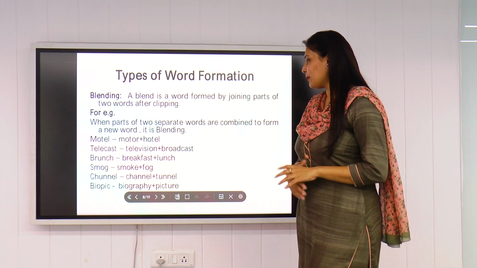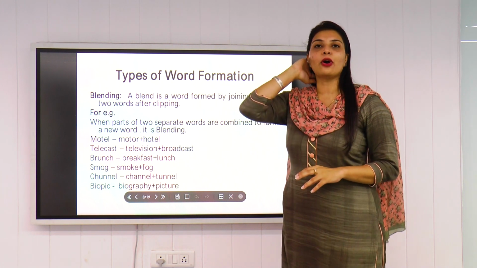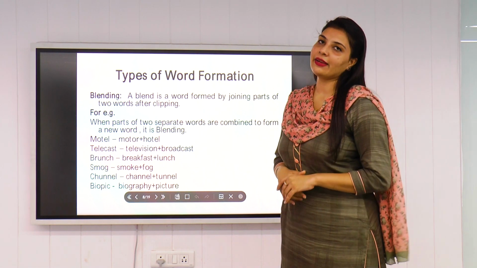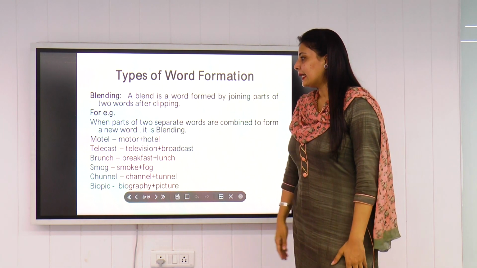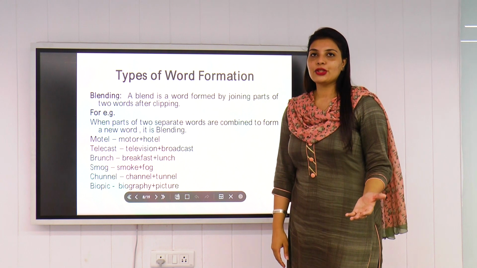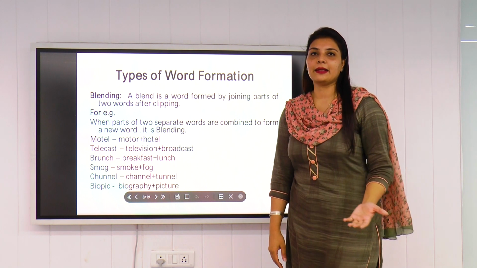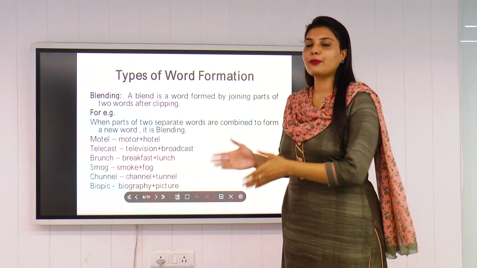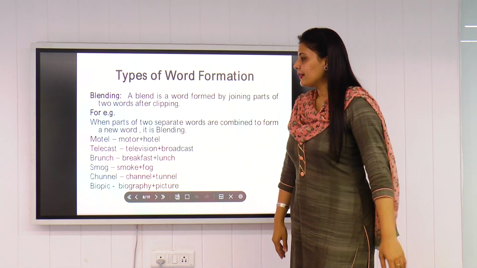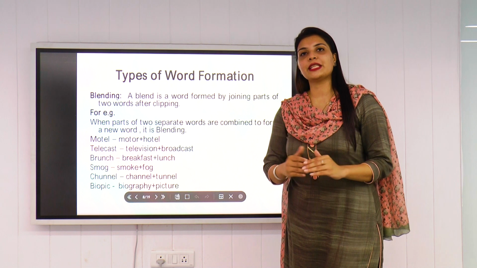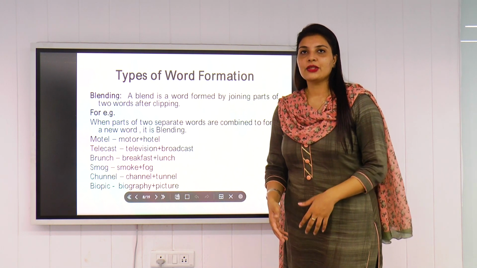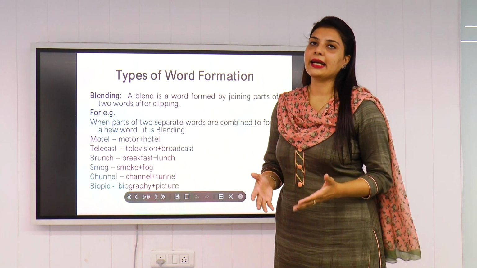When parts of two separate words are combined to form a new word, it's called blending, okay? So parts of two different words, when they are joined together, they create one particular word. If you can see, the first example is motel. So motel is motor plus hotel, right? Second is telecast. So television plus broadcast. What we did in there, we have kept the tele of television and we have kept the cast of broadcast. So we have created a new word, telecast.